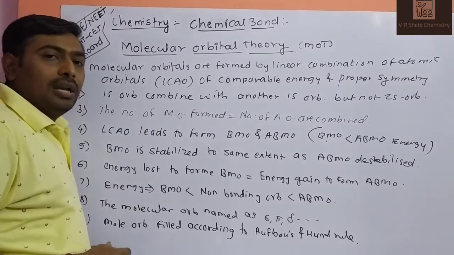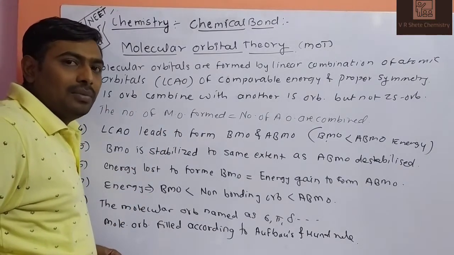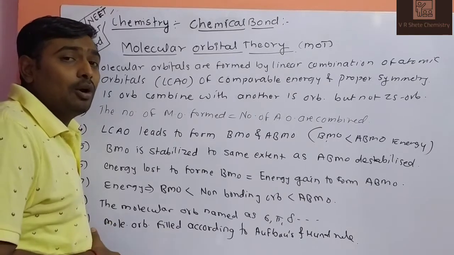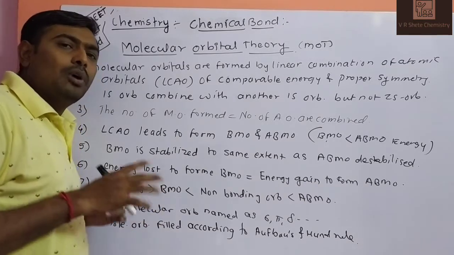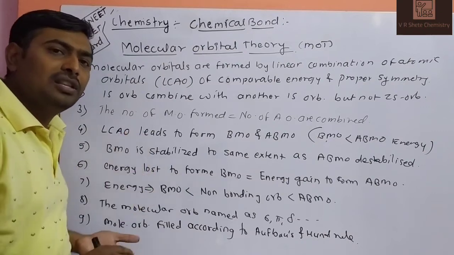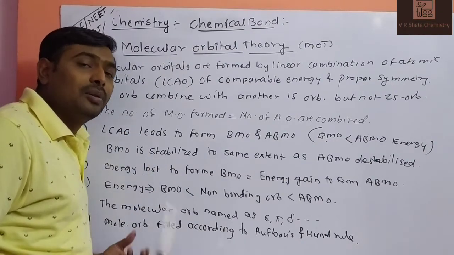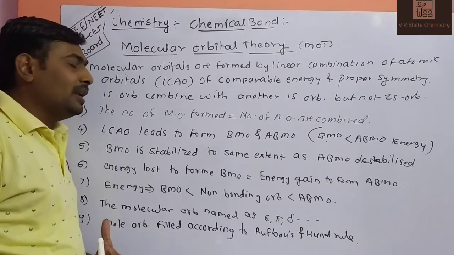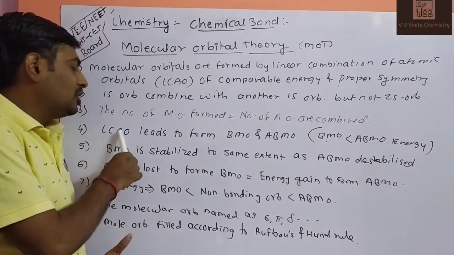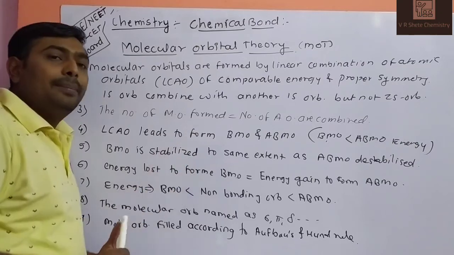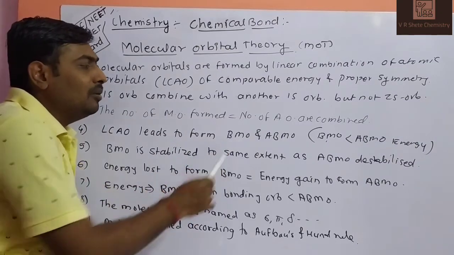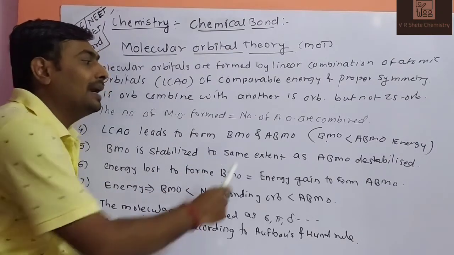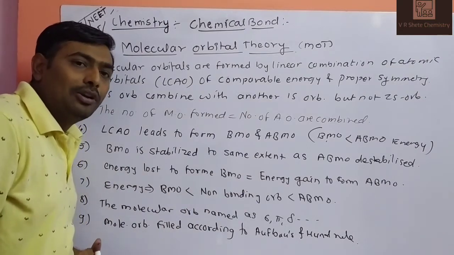Third, the number of molecular orbitals formed is always equal to the number of atomic orbitals combined. So if 2 atomic orbitals are combined, 2 molecular orbitals form. If 3 atomic orbitals are combined, 3 molecular orbitals are formed, and so on. The next one, linear combination of atomic orbitals leads to formation of BMO and ABMO. What is BMO? BMO is bonding molecular orbital and ABMO is anti-bonding molecular orbital.